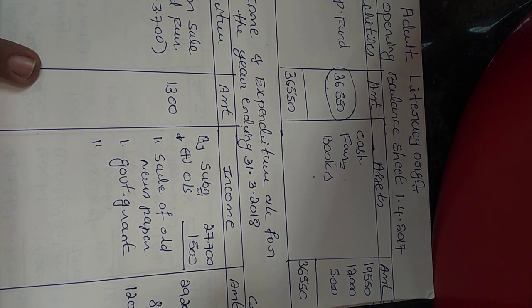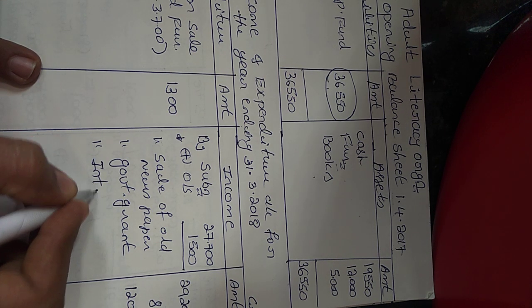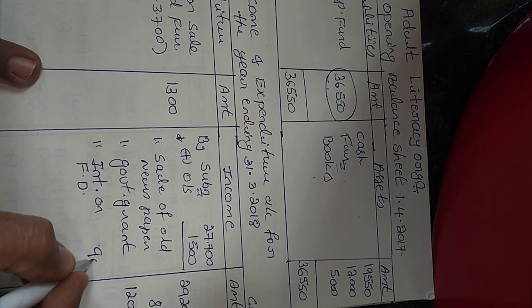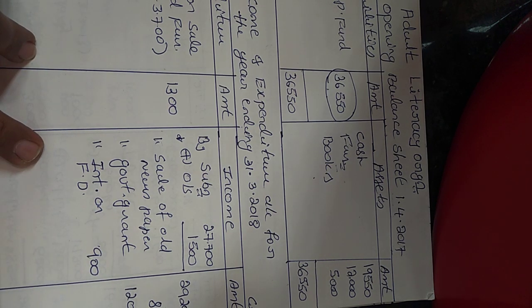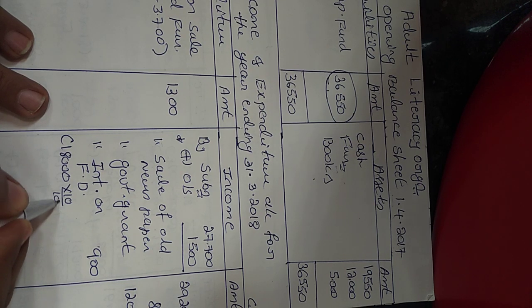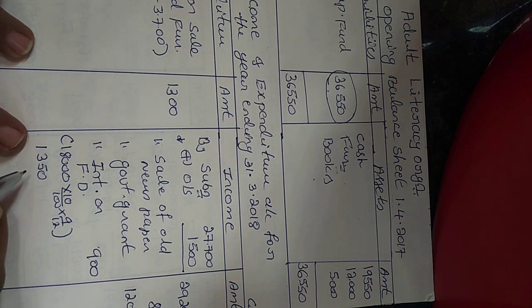Then next one is interest received on FD. That is our income. I am writing here in the inner column rupees 900, because if you see the payment side of the receipts and payment account, fixed deposit with bank on 30th 6 2017 at 10%, they have given 18,000. 10% for 9 months, that is 9 by 12, it comes to 1,350 rupees.